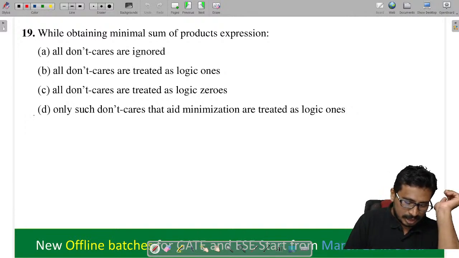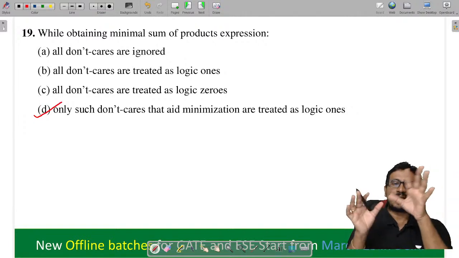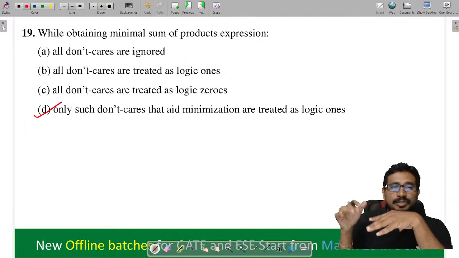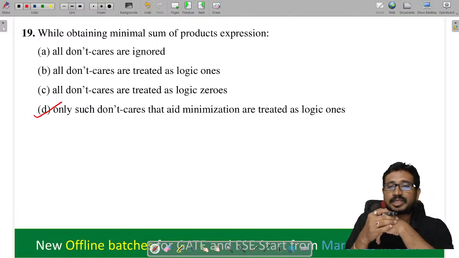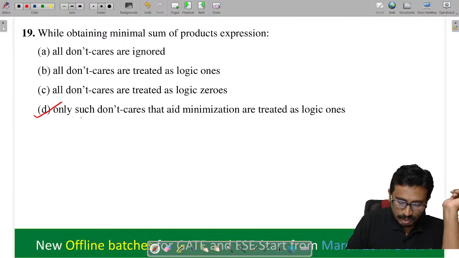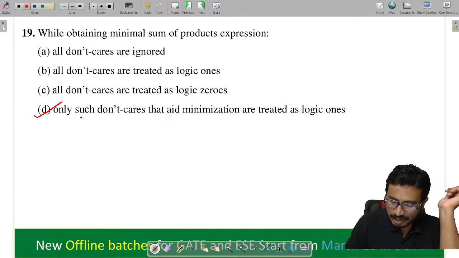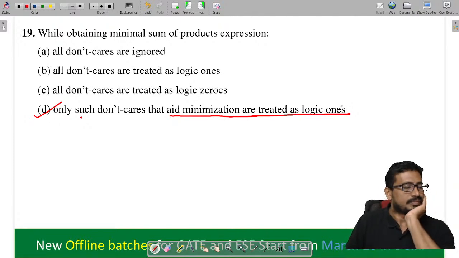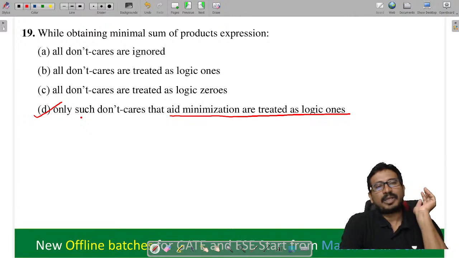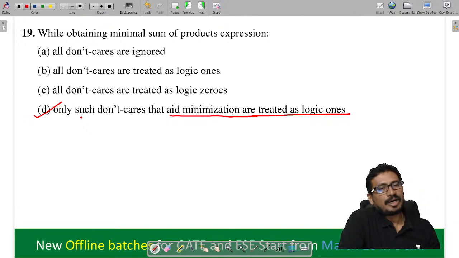The don't care cases, we can use them if they help us. If not, we can take them as zeros or ones. That depends upon the problem. The only such don't care case that K-map minimization can treat as logic ones depends on the problem. We cannot directly say that don't cares will be treated as zeros or ones; that depends upon the problem.